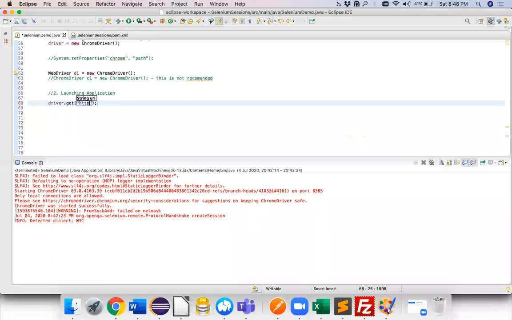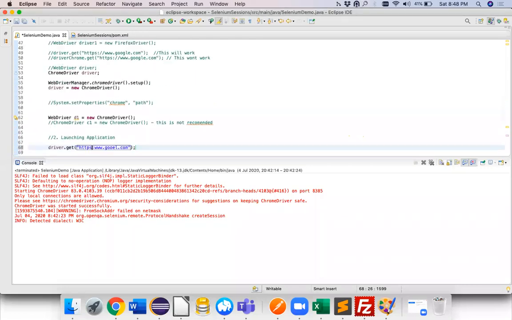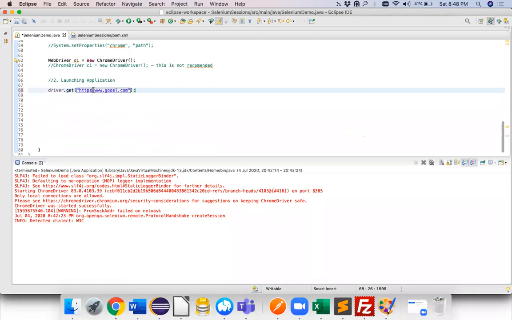I'll say https://www.google.com. Or it's better if you can directly copy this from the browser as well.